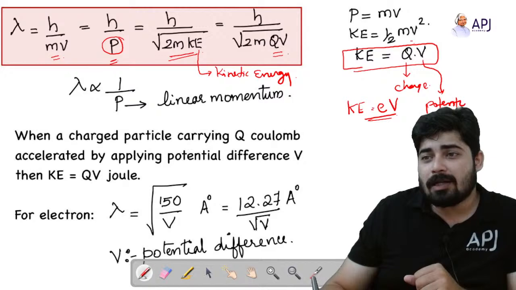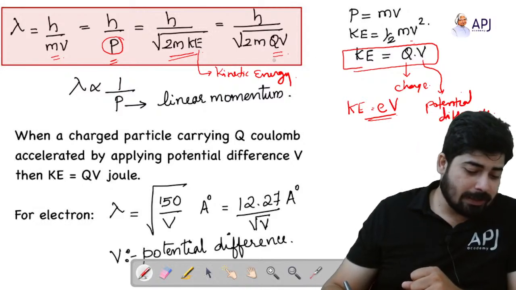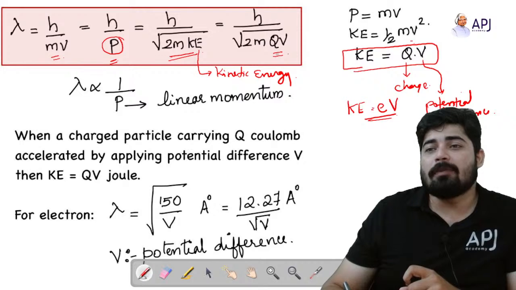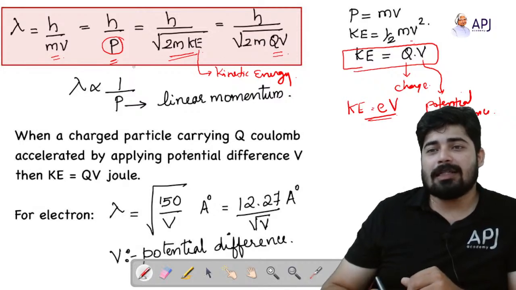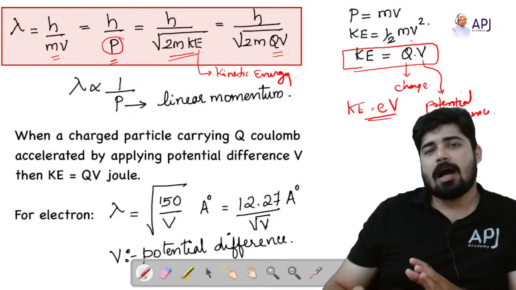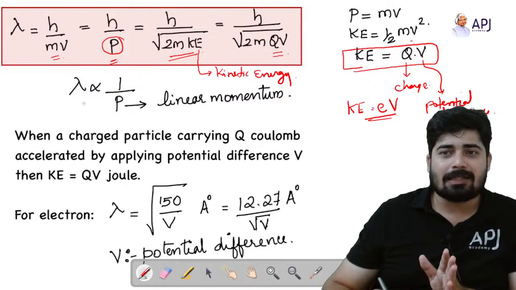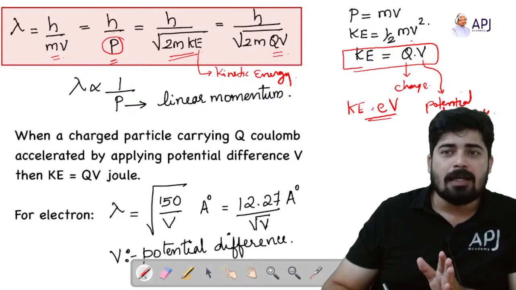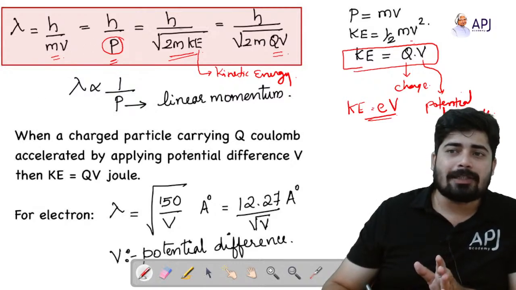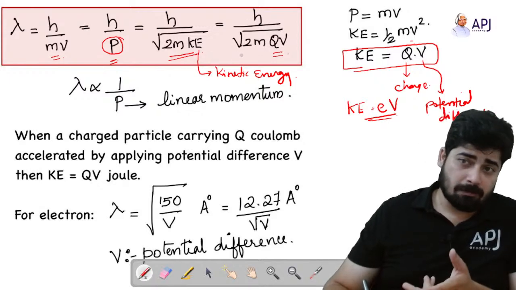Whenever you take charge into consideration, V corresponds to potential difference. These equations are very important and many questions have been asked in previous years. So lambda equal to h by mv equal to h by p equal to h by root of 2m KE equal to h by root of 2mqV.